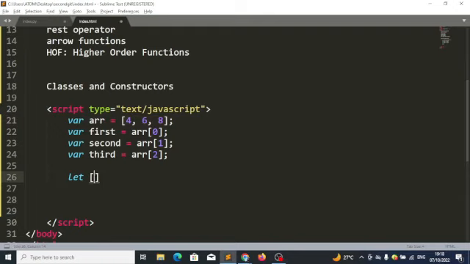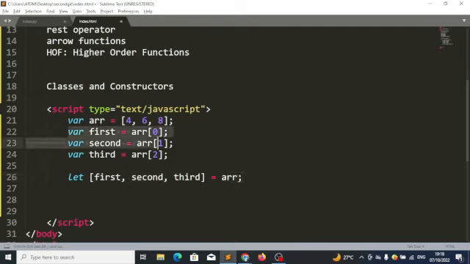So I'll say first, second, third equals the name of the array. These three lines and this one line do the same thing. What this will do is go to this array and pick the first value there and set it as the value of variable first. It picks the second item in this array and sets it as the value of variable second. It picks the third item and sets it as the value of variable third.